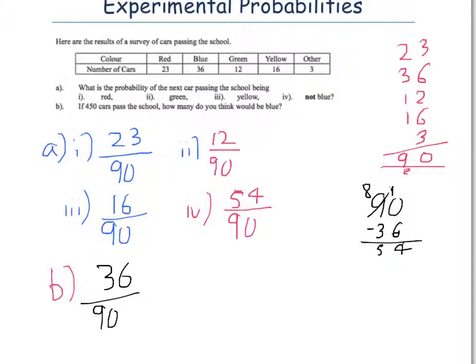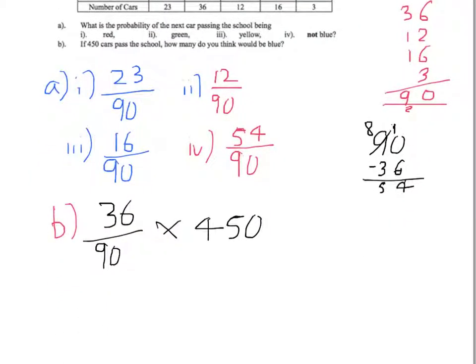So what we do is we take our probability and we times it by the number of cars we're going to watch, which is 450. Now this you can do on a calculator. So this is like finding 36 out of 90 of 450. So when you're finding fraction of amounts, you do 450 divided into 90 parts, and then we want 36 of them.